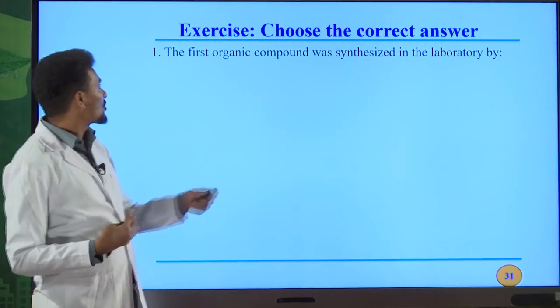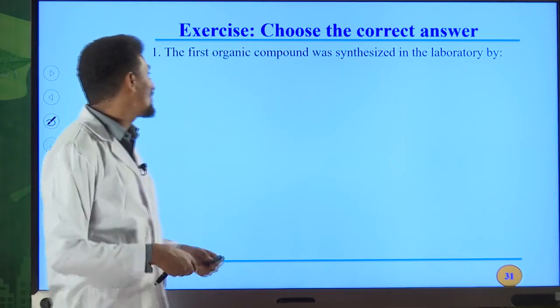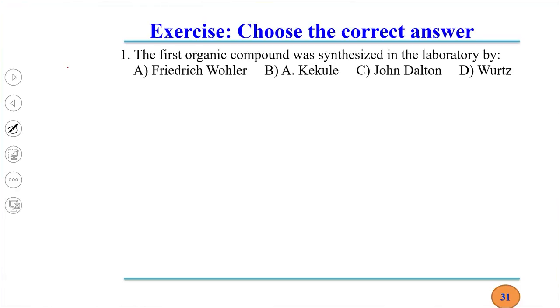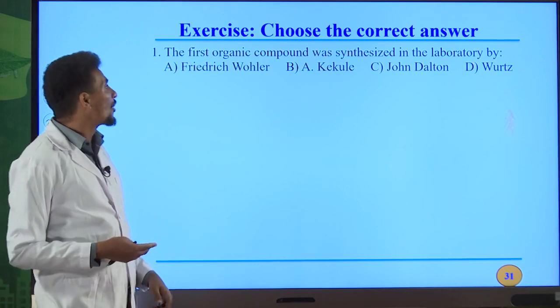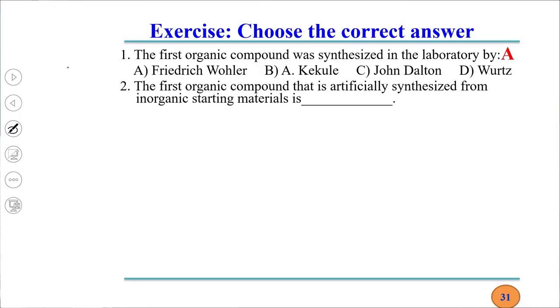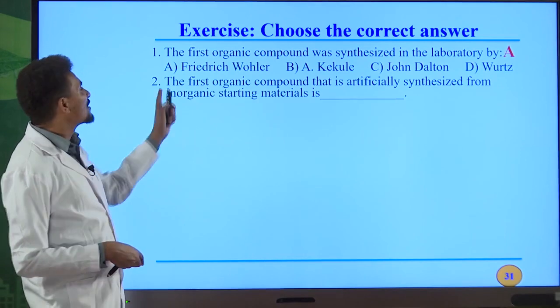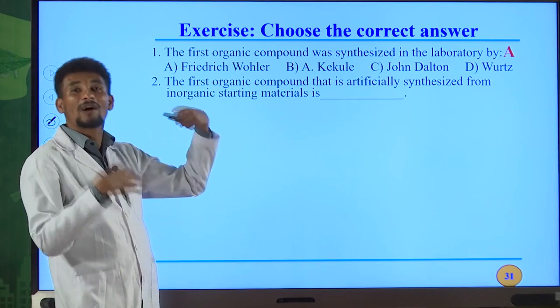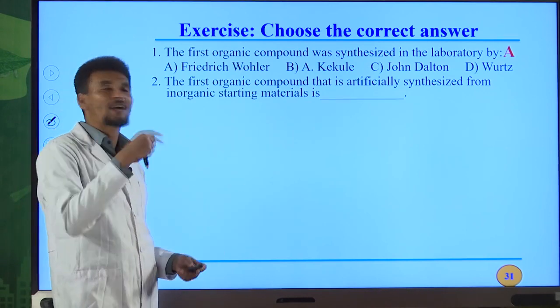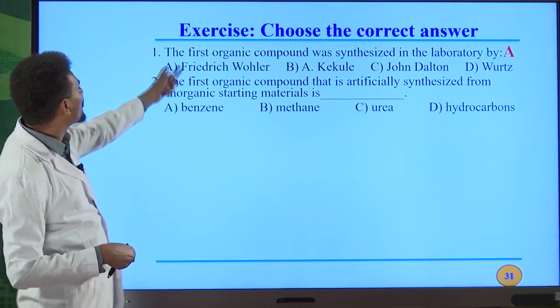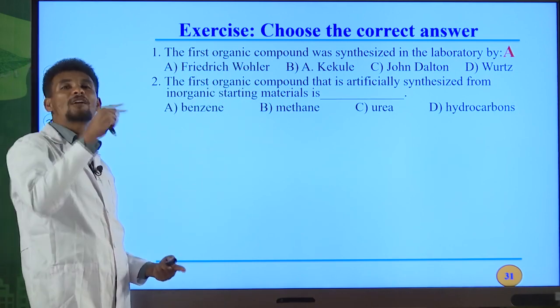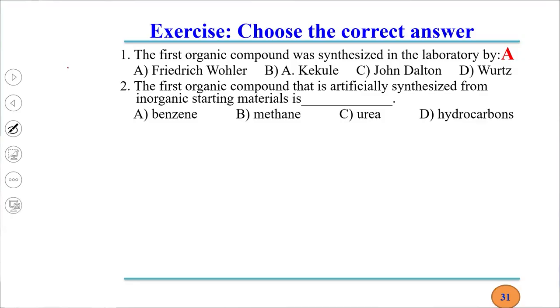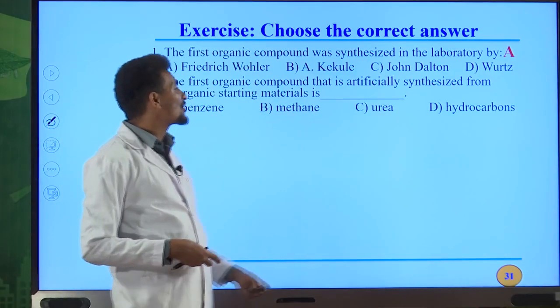So some of these questions are from university entrance exam questions. Let us answer together. The first question says the first organic compound was synthesized in the laboratory by what? By Friedrich Wöhler. I already told you about this one. A is the answer for this question. Question number 2. The first organic compound that is artificially synthesized from inorganic starting material is what? Urea. Urea is the first organic compound synthesized in the laboratory by Wöhler from an inorganic compound. What is that inorganic compound? Ammonium cyanate. The correct answer for this question is C.